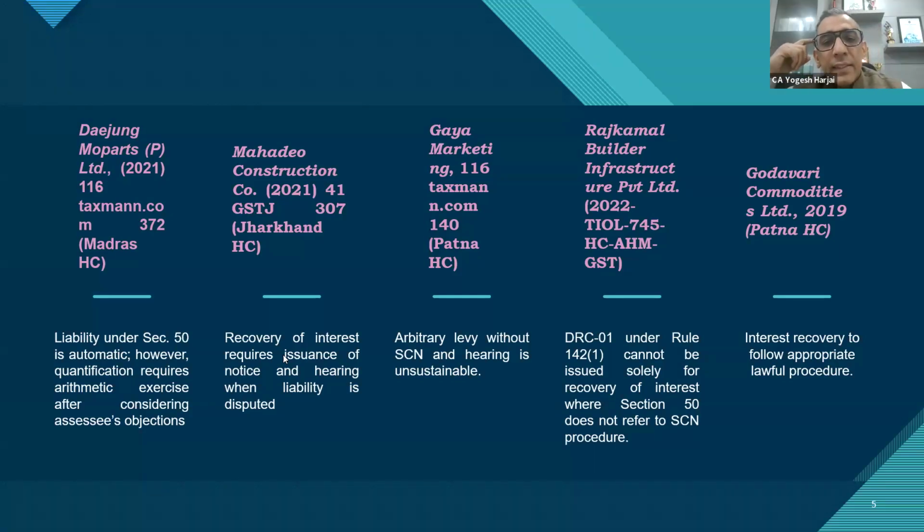But sir, what if the assessee doesn't pay the amount? The Court says the assessee cannot be proceeded against without giving an opportunity of being heard. And that can only be given through 73, 74. But a mere letter, will that suffice? Will that be sufficient for the opportunity of being heard? Yeah, a mere letter is sufficient, sir, because interest is automatic. So there is no need for separate proceedings under 73 or 74, sir. This is my opinion. Yesterday also I put it in the group, sir. Sir, I also agree with that view.